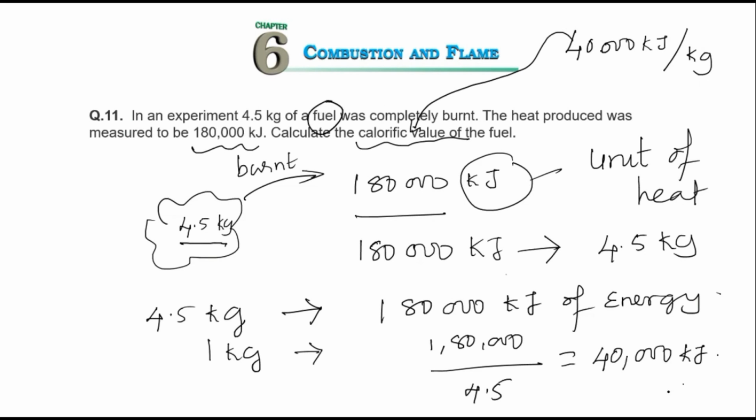But remember, your answer should not end only with this number. This is the amount of heat given out, heat energy, and how do you know? It's kilojoules here. If you want to write a calorific value, you have to write this unit. So you have to remember this.